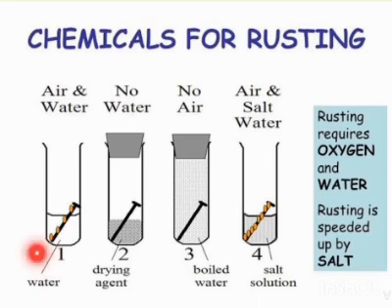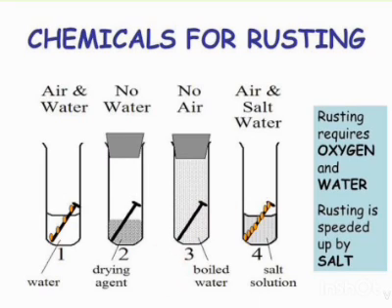As you can understand by this figure, the first test tube contains water and is open to the air, so the iron nail can rust easily. But the second tube contains a drying agent, which means there is no water, so the iron nail cannot rust due to the absence of water.